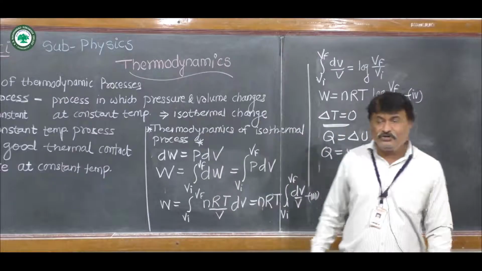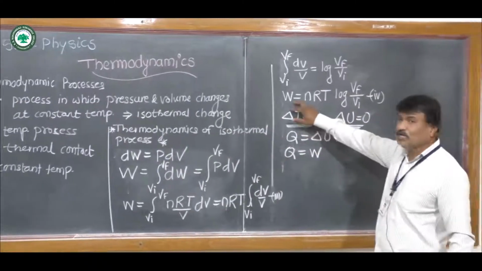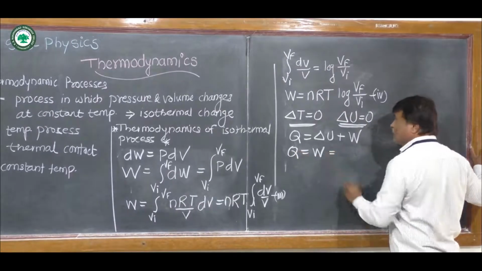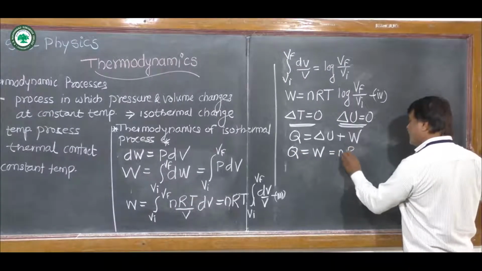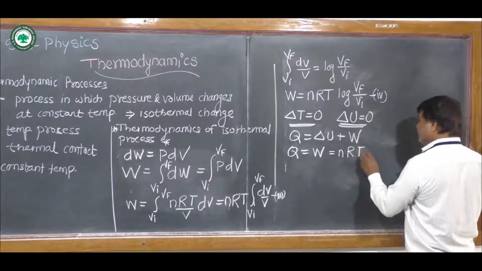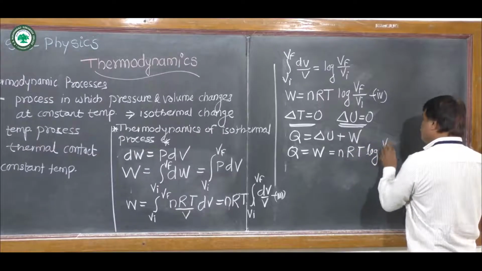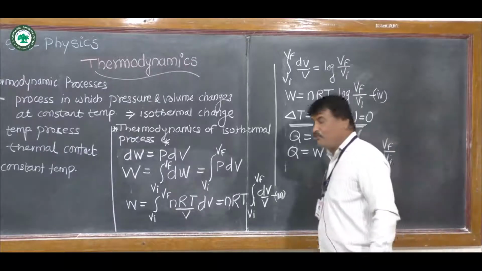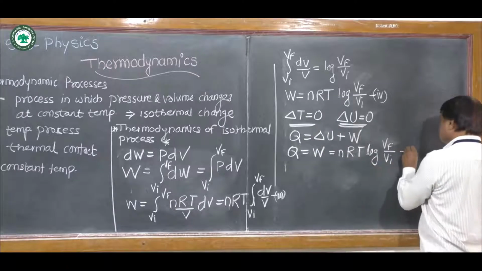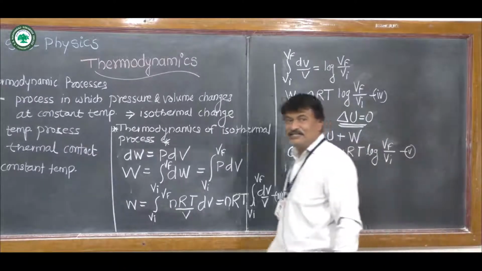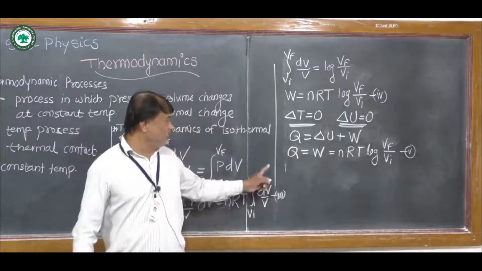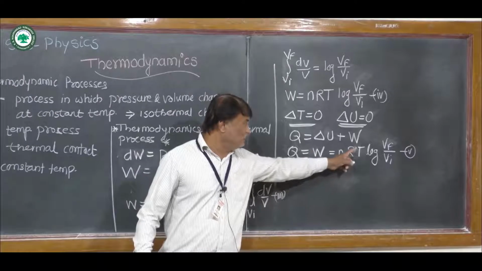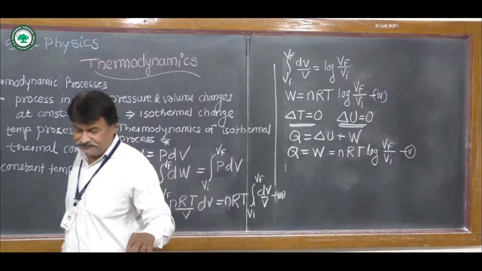Now according to equation 4, the total work done W is equal to nRT log of Vf upon Vi, so we substitute it here: Q is equal to nRT into log of Vf upon Vi. Here Vf is the final volume and Vi is the initial volume. So in this way, the value of Q is nRT into log Vf upon Vi.